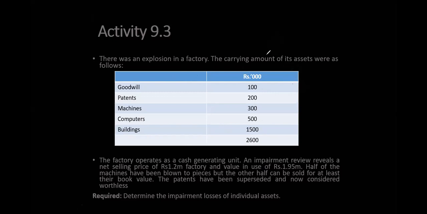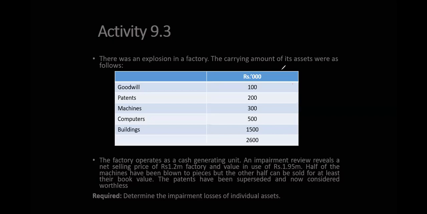Now, first of all, we see the carrying amount. CA is how much? I think CA is 2,600. Very clear. What is the net selling price? That is fair value less cost of disposal. Basically, I say fair value. 1.2 million means 1,200 in thousands. That's the fair value less costs. Value in use is VIU. Can you remember VIU? Value in use is 1,950. What will we do?